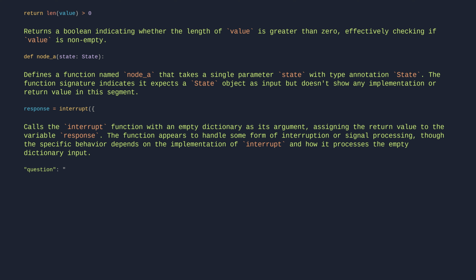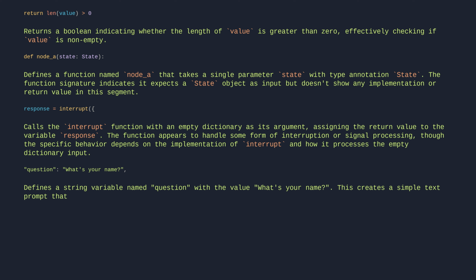"question": "What's your name?": Defines a string variable named question with the value, what's your name? This creates a simple text prompt that could be used for user interaction or as input to a conversational system.